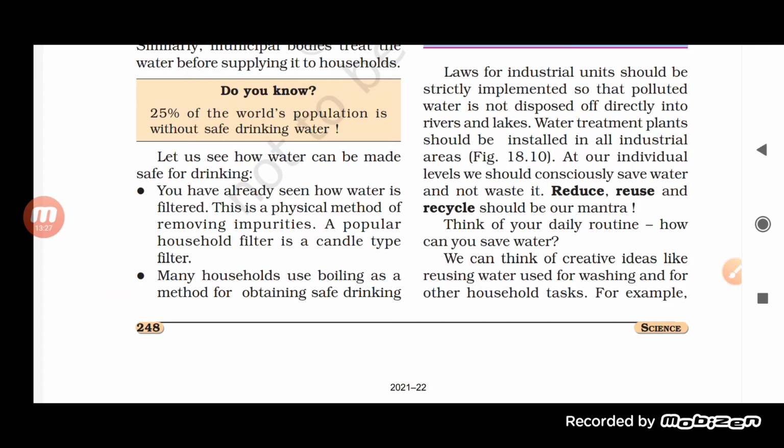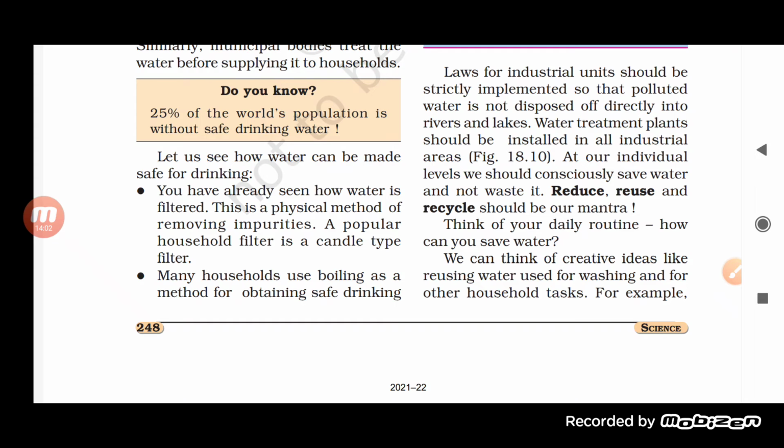Second, laws for industrial units should be strictly implemented so that the polluted water is not disposed of directly into the river and lakes. Yes, industrial units, industries, they are the major source of water pollution, because they dispose all the industrial waste material, which includes toxic chemicals, into the water, even the dirty water consisting of microorganisms.